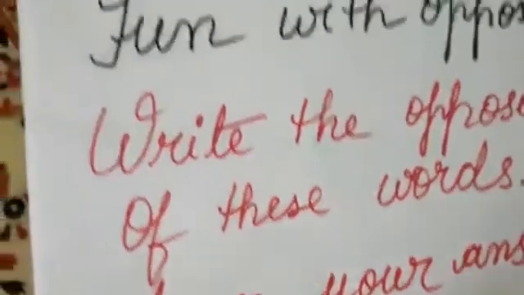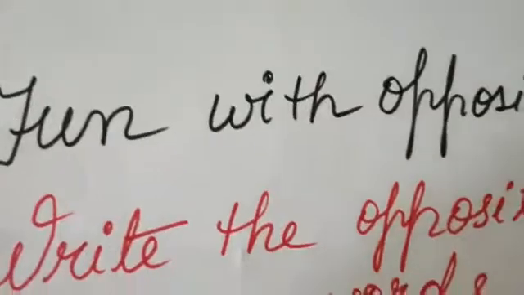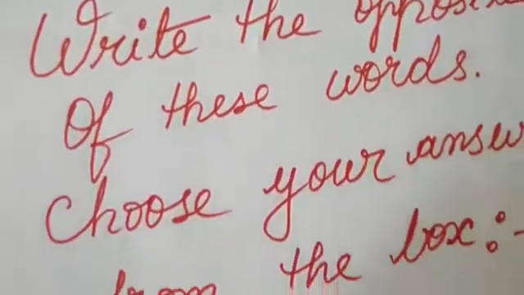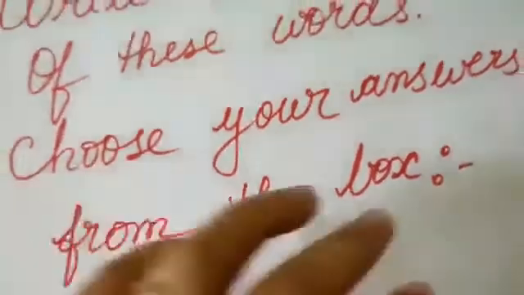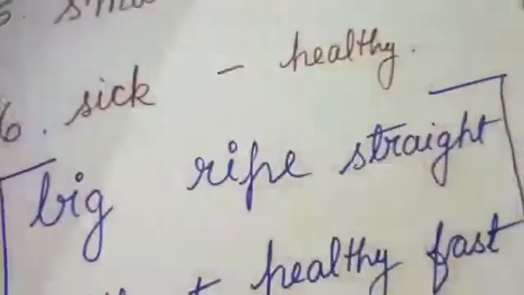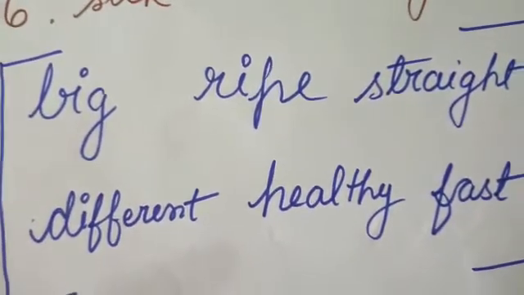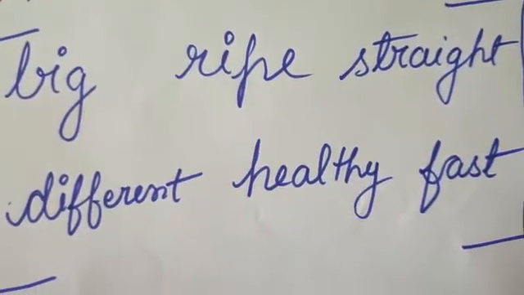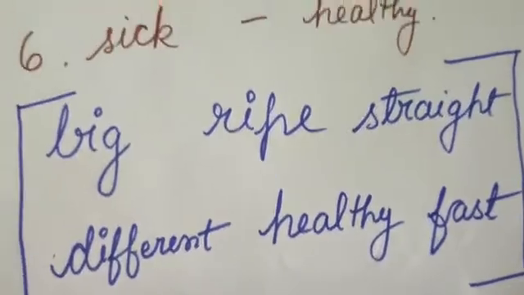We'll go on to the next page of your vocabulary pot, which is talking about fun with opposites. You have to write the opposites of these words. Choose your answers again from the help box in your book. We'll first read the words in the help box. It is big, ripe, straight, different, healthy, and fast.